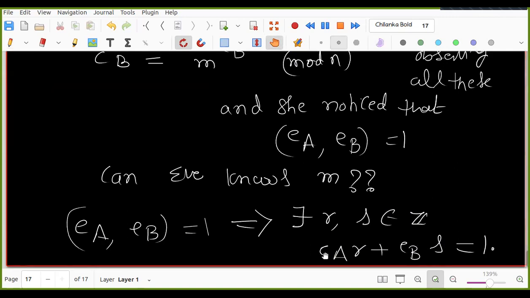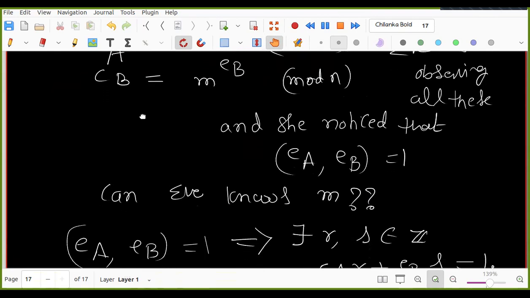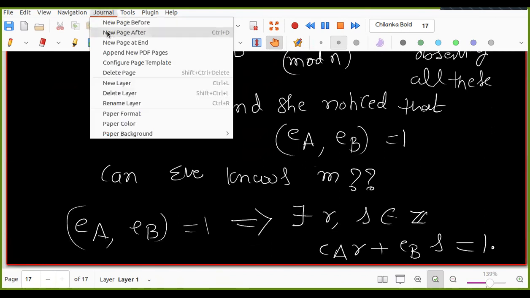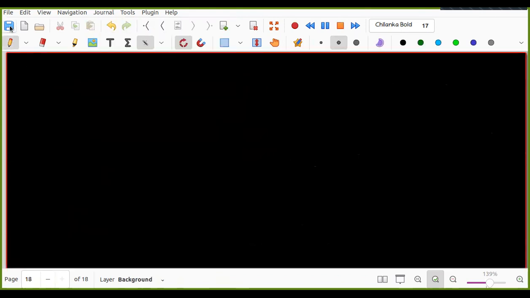Now EA and EB are given. So she knows CA and CB, right? Let us write down what Eve knows.